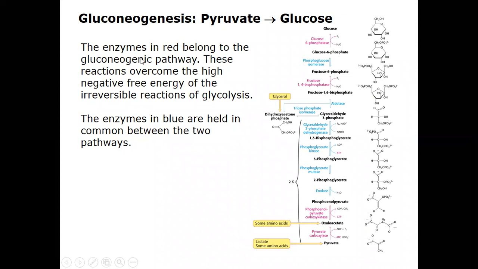In the gluconeogenesis pathway, the enzymes in red belong to the gluconeogenic pathway. These enzymes overcome the high negative free energy of the irreversible reactions of glycolysis. The enzymes in blue are held in common between the two pathways, glycolysis and gluconeogenesis. So these are the pathways. These are the gluconeogenesis enzymes.